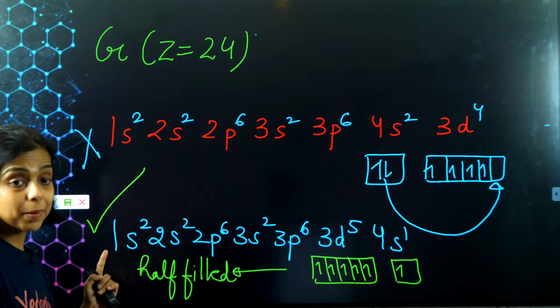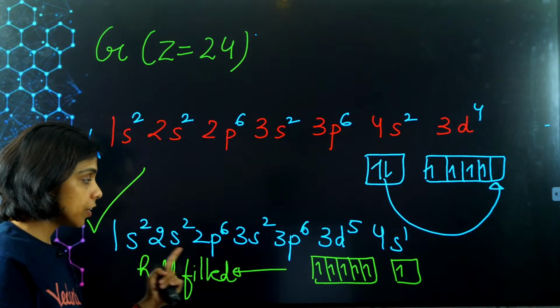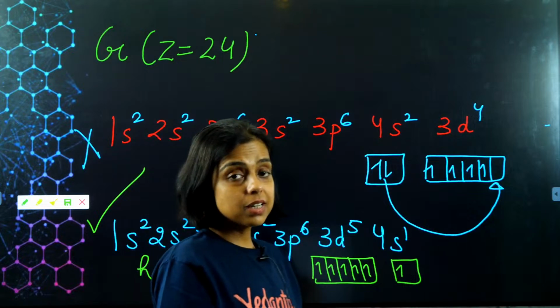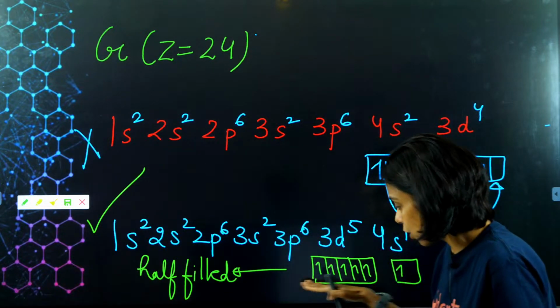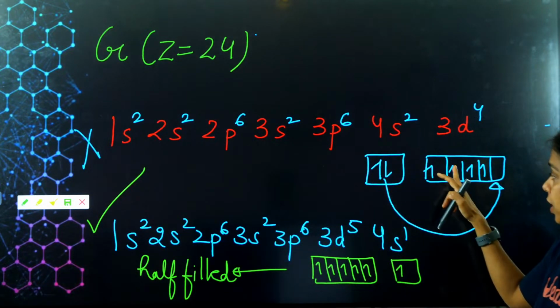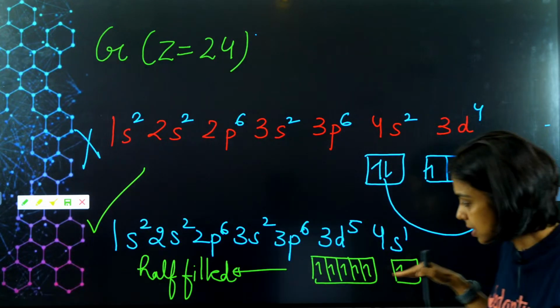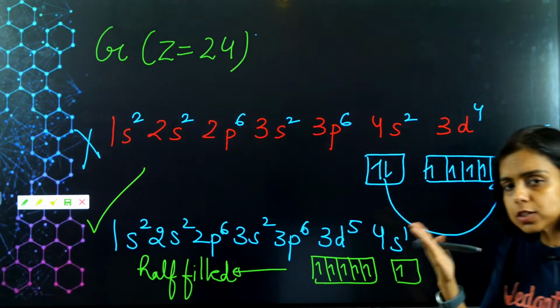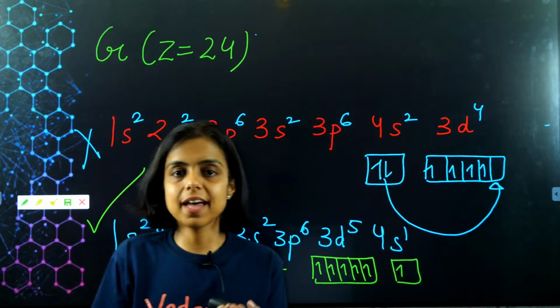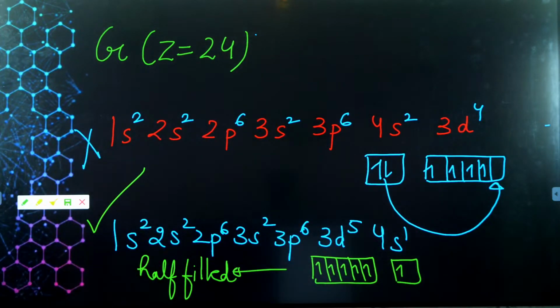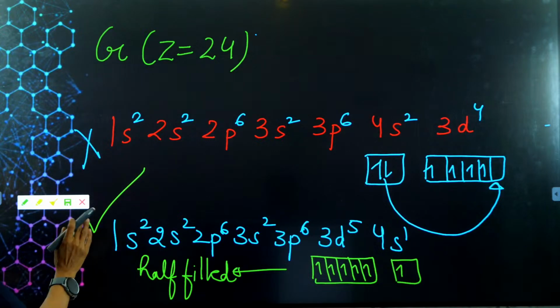So please keep in mind and note it down. Remember, the configuration of chromium is 3d5 4s1. The reason is symmetry, it is a half-filled configuration. See, this is 4s2, 3d4, where one orbital is left completely unfilled, right? So the other is more symmetrical. There is not much energy difference between 4s and 3d. So this is the exceptional case of chromium, and similarly we have an exceptional case for copper also.